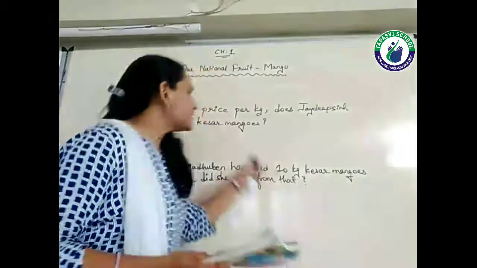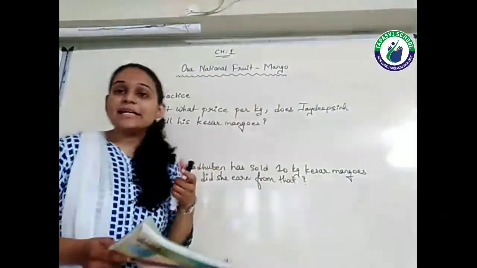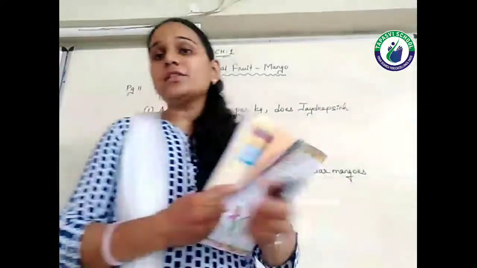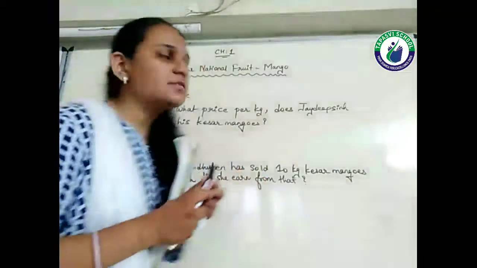So here we are supposed to find the cost per kg. Per kg means 1 kg. We need to find the cost of 1 kg. So let's calculate here, students.